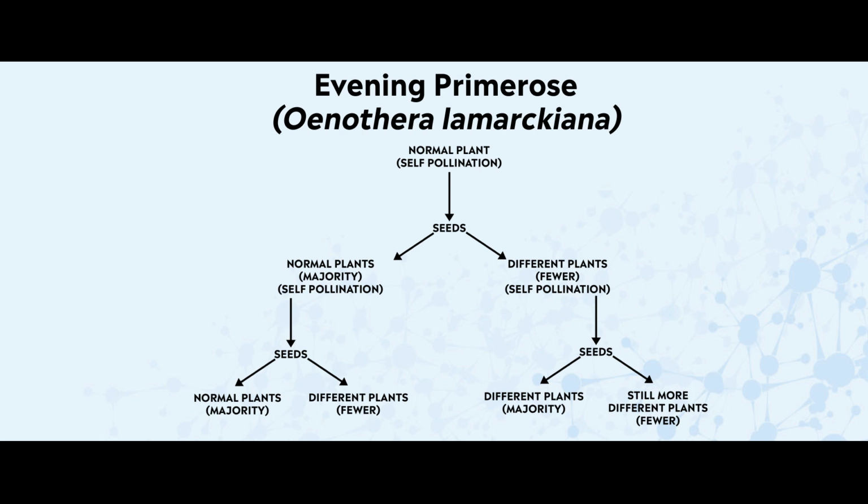So he continued this process for 20 generations. And after 20 generations, he found a new form of plant which had come up from the same ancestor, that is the evening primrose. And that species had a different flower position, different flower type, and different height of the plant.